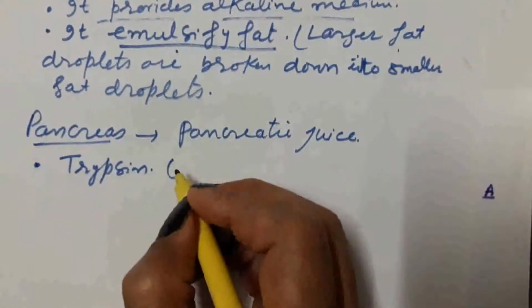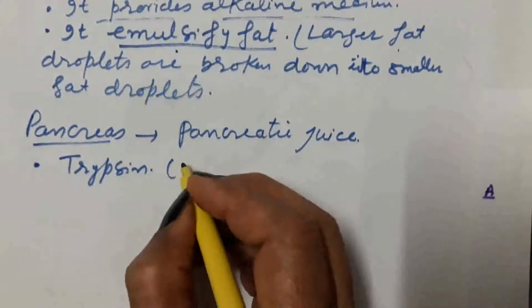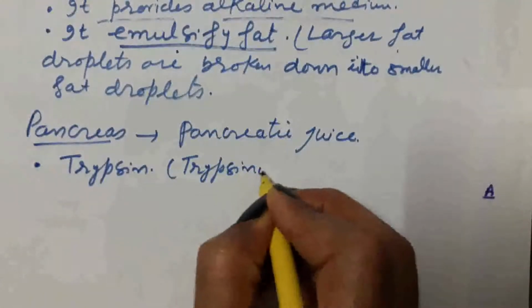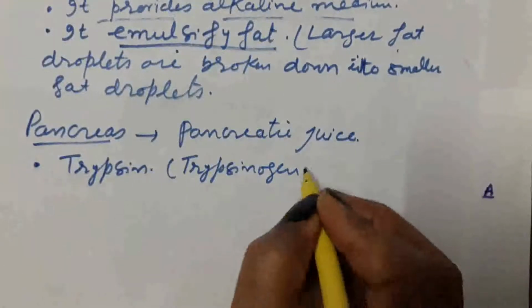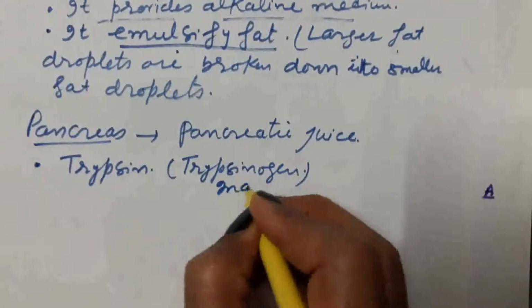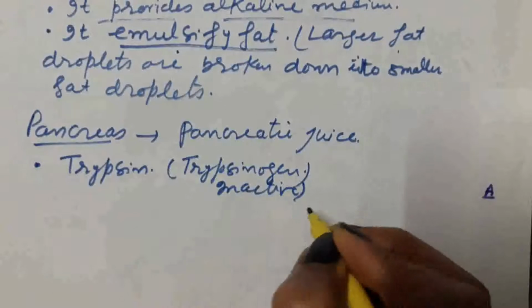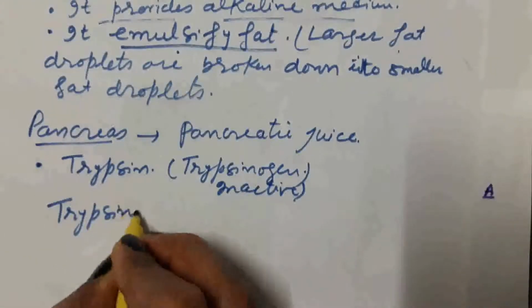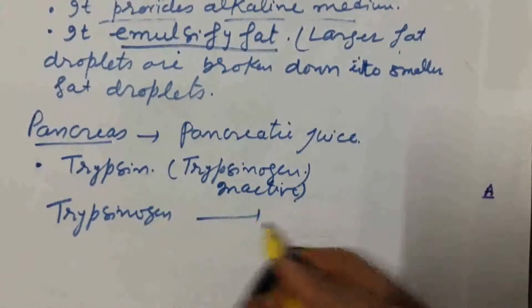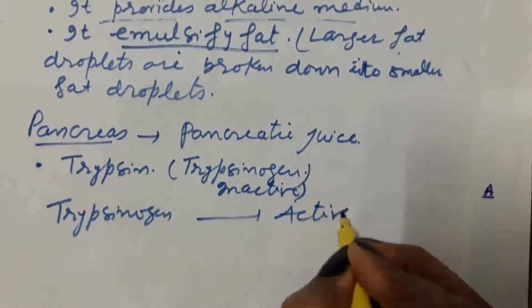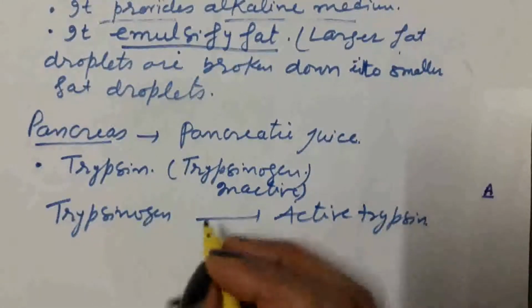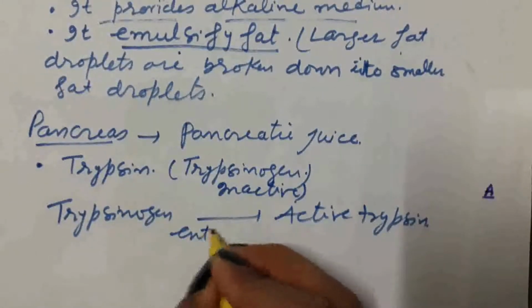Trypsin is present in the form of trypsinogen. Trypsinogen is inactive enzyme. Trypsinogen is converted into active trypsin with the help of enzyme enterokinase.